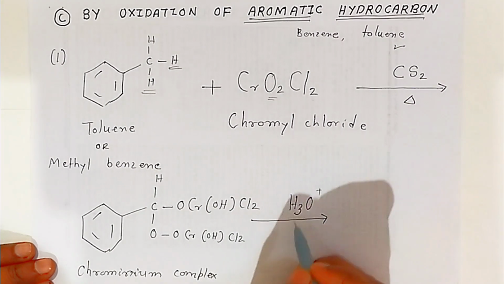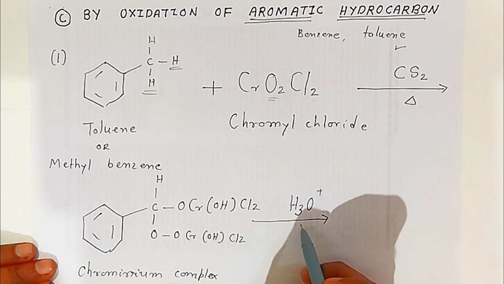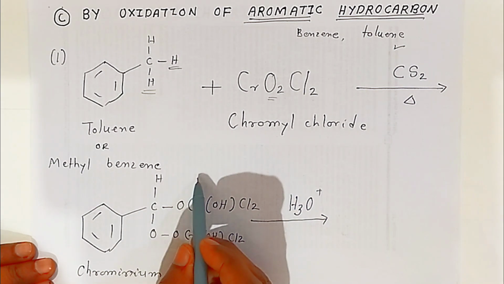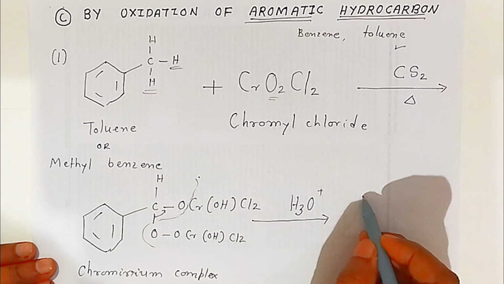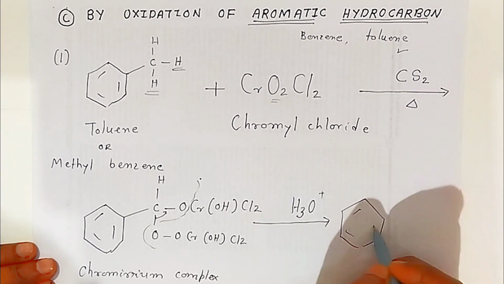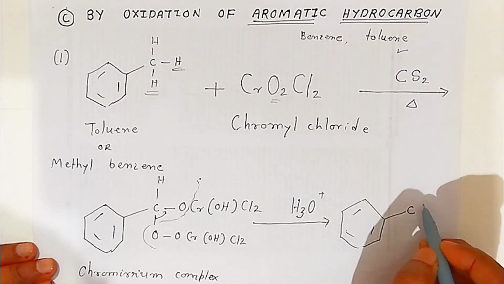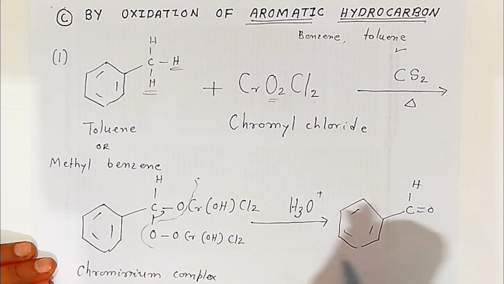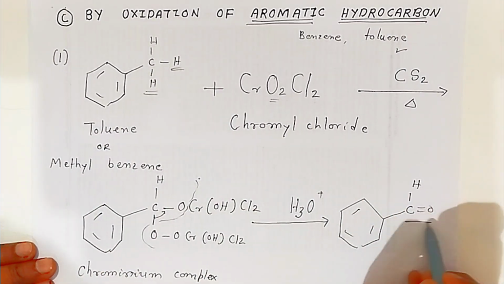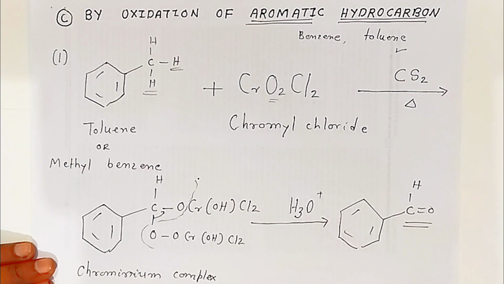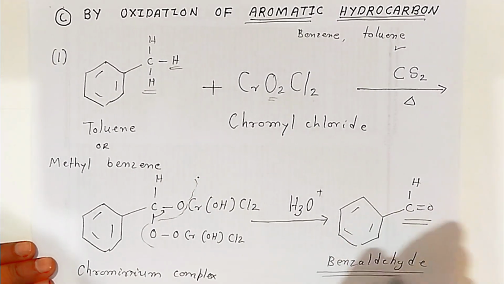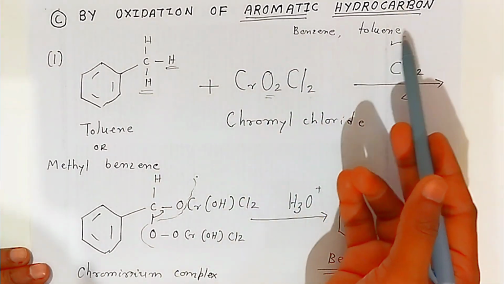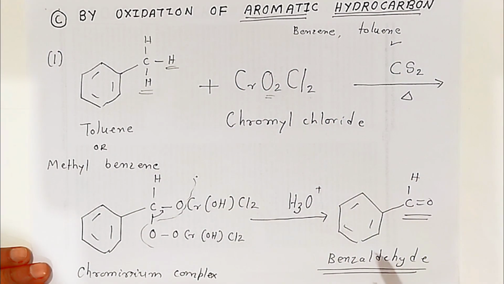When you add acidic water to this chromium complex, students, what happens? This bond will come here and it will form an aldehyde group like this, C double bond H. So students, this methyl is converted into an aldehyde group. We have converted it into benzaldehyde, which is very important. This is an aromatic aldehyde, students. So from an aromatic hydrocarbon we have converted to an aromatic aldehyde. The methyl of toluene is converted into an aldehyde group.